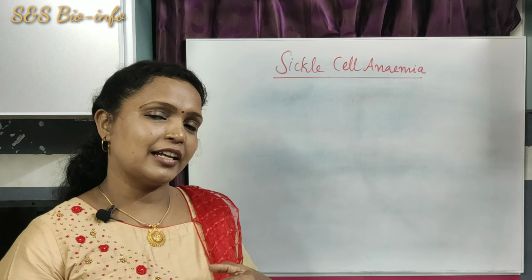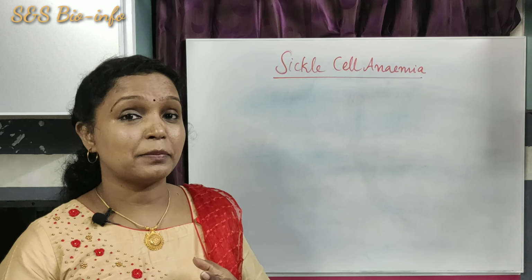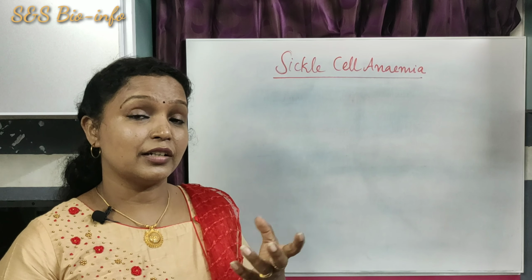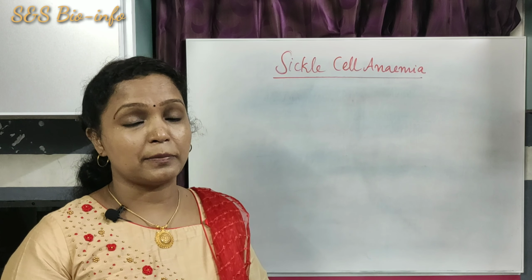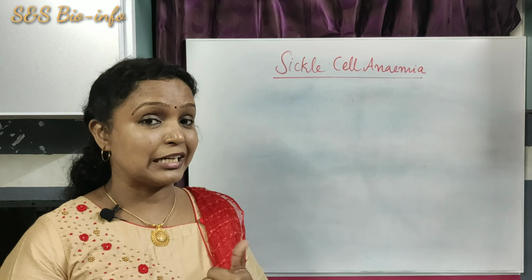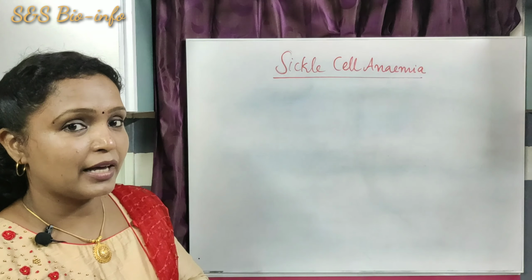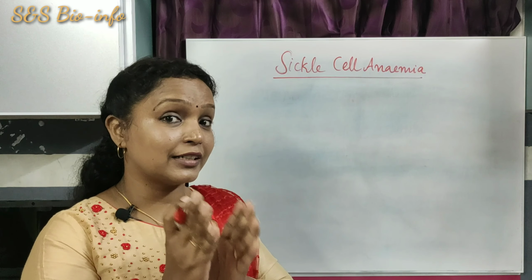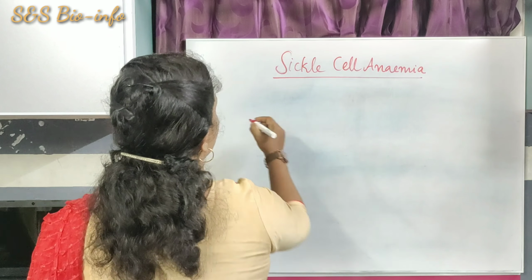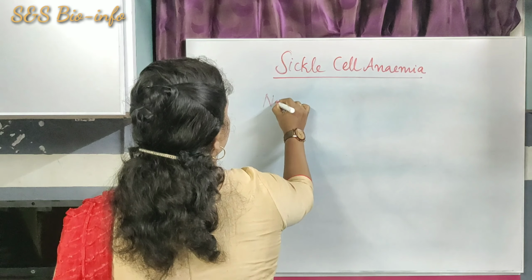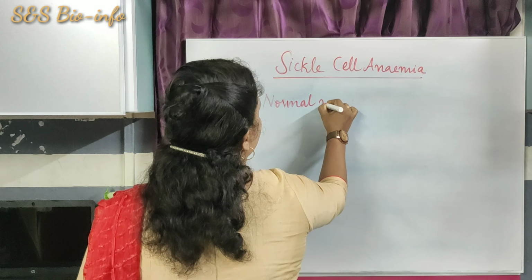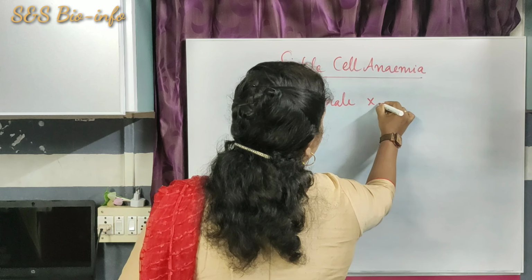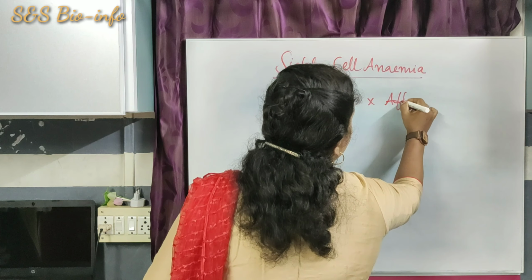Then next, let's understand how the children are affected by their parents. How do the children receive the recessive allele from their parents? To understand more about this, let's take a cross between two parents. So first of all, let's take a normal male and an affected female. First cross: normal male with the affected female.